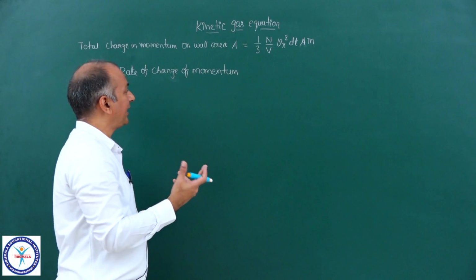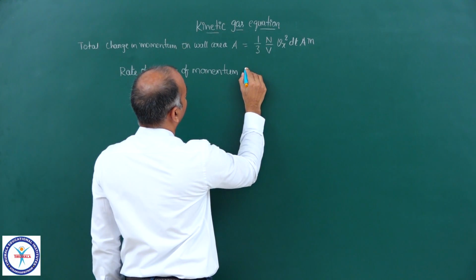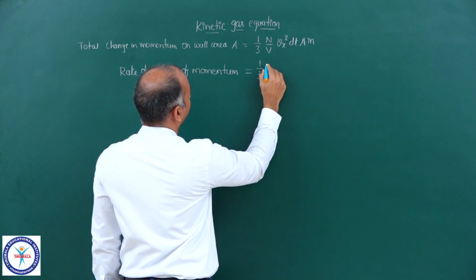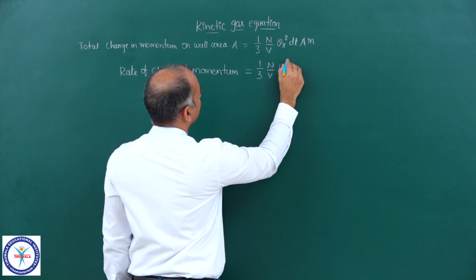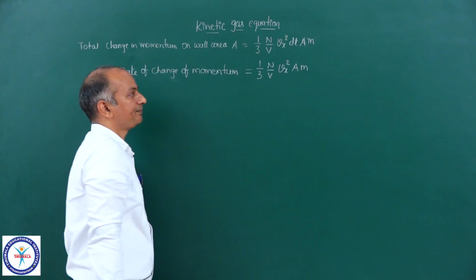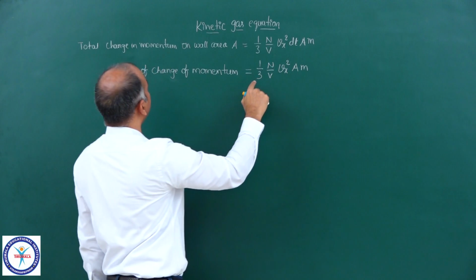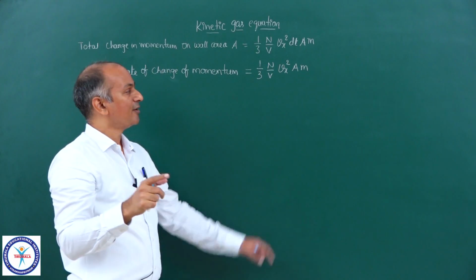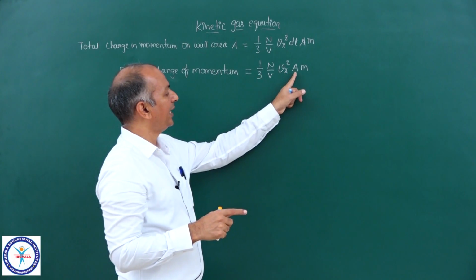So if I take rate of change of momentum, that will be 1/3 n upon v vx square into A into m, because change in momentum upon dt, that is the rate of change of momentum. Dt and dt get cancelled, so you will get 1 by 3 n upon v, vx square into A into m.